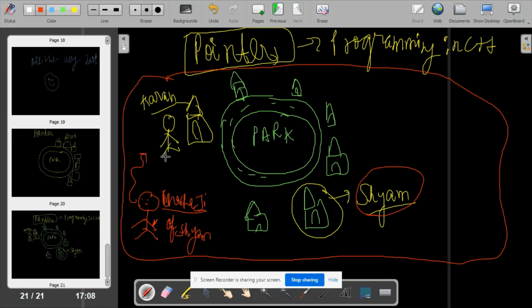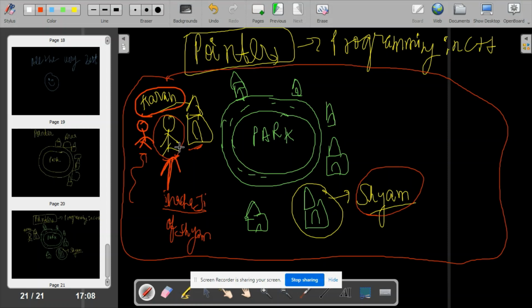They will see that a person is sitting outside the house on a chair. Chachaji will go here. I want to give you a very clear picture, that's why I'm making these cartoons. Chachaji will go here and ask, "Hey, beta, can you help me find out where Sham lives? I am the Chachaji of Sham. Can you tell me where Sham lives?"